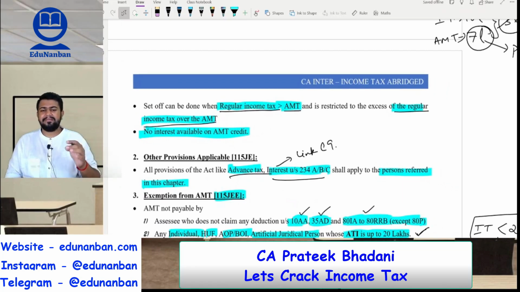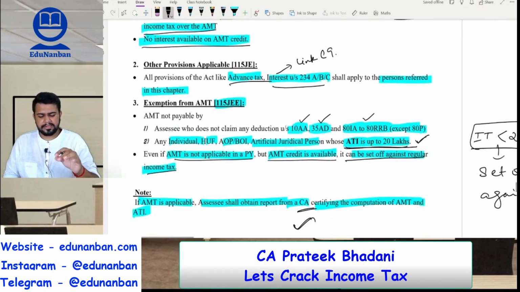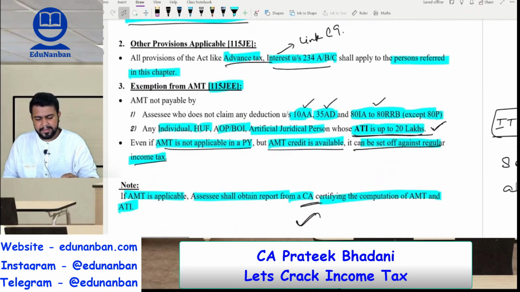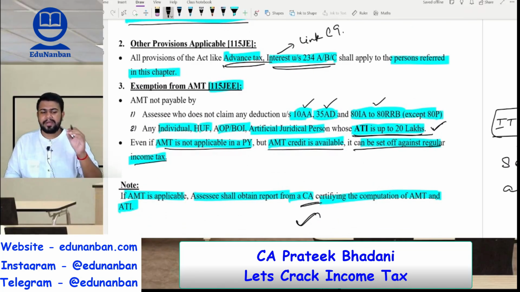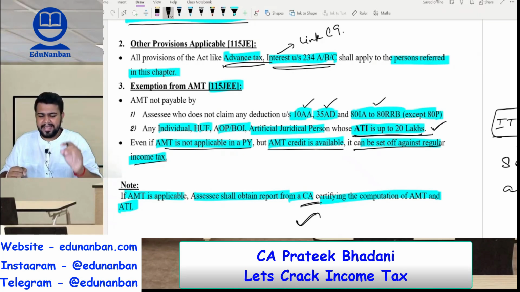Sir, will the government give any interest on AMT credit? The answer is not at all. No interest on AMT credit. Okay. Any other provision like advance tax, interest under section 234A, B, C, etc. should be calculated on AMT. If AMT is applicable, then advance tax and interest should be calculated on the AMT, not on the actual income tax. So be very careful.